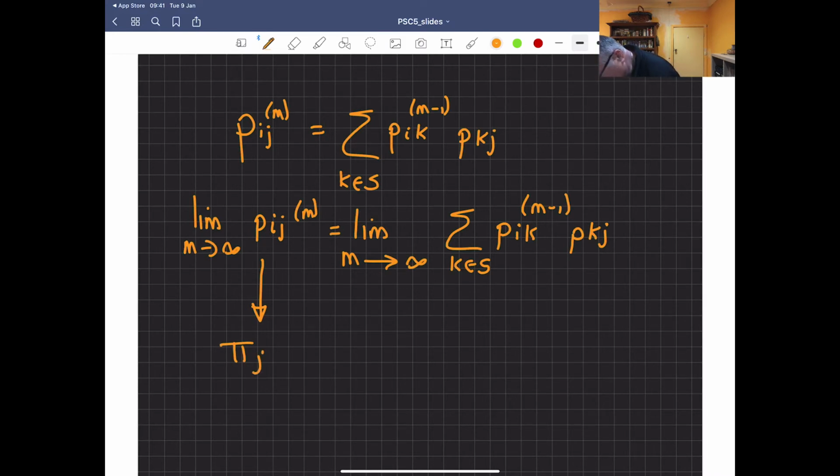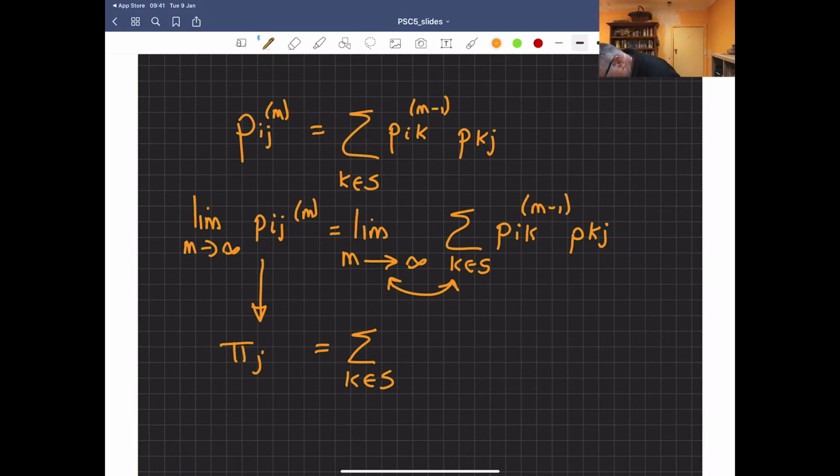I'm going to assume that I can interchange these two things. In this video, I'm not going to show that that's achievable, but we'll assume that it is. Then we've got the summation over k in S, and we've got the limit of Pik(m minus 1). Well, as m goes to infinity, m minus 1 also goes to infinity.